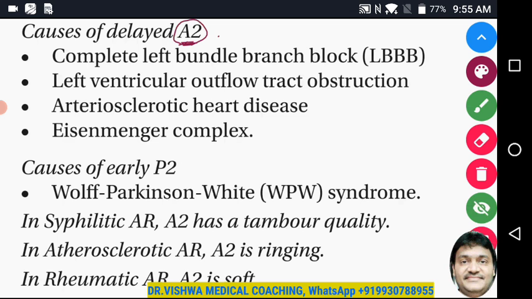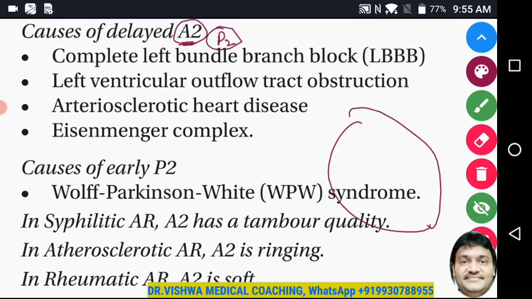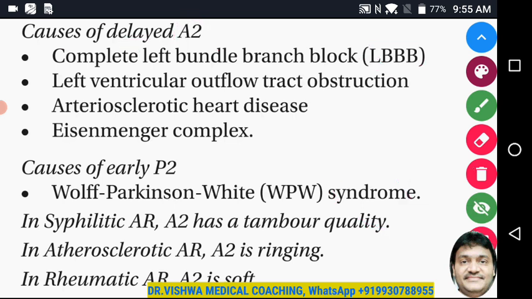P2 comes earlier. It's a similar mechanism. I can say, because in left bundle branch block, the left ventricle will not get the electrical impulse early. The left ventricle will not contract early, and if it doesn't contract early, it will not relax early, because during the relaxation of the left ventricle the aortic valve is going to close. That is the reason we get a delayed A2. Delayed A2 in case of left bundle branch block.